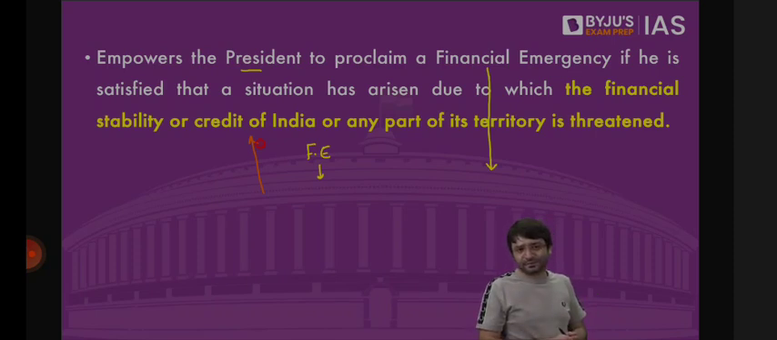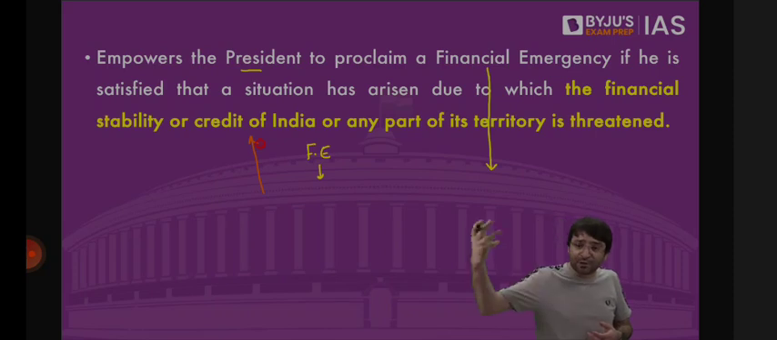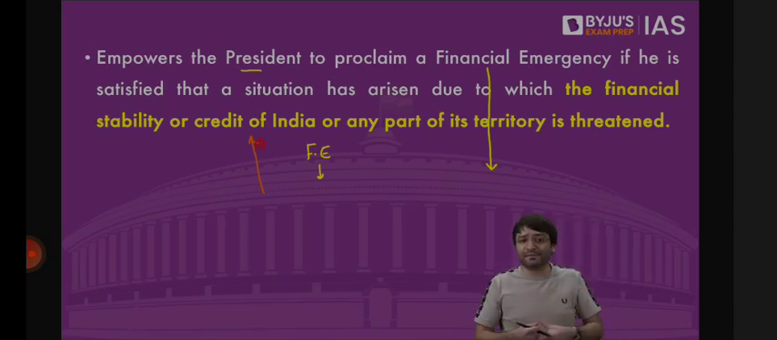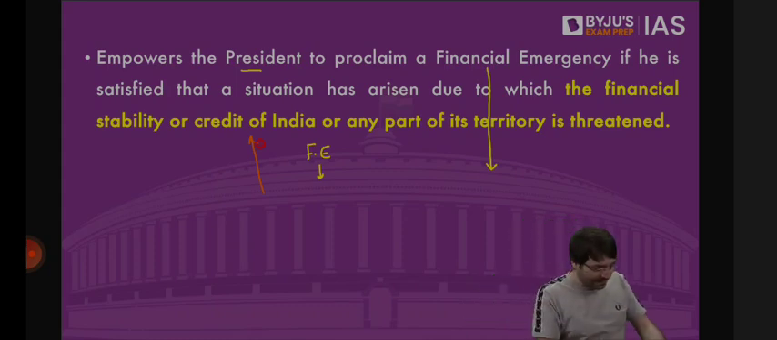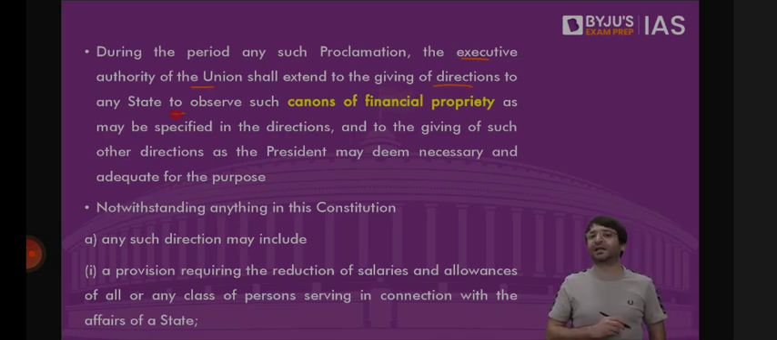Maybe we have no money to pay salaries, maybe we have no money to buy crude oil, maybe we have no money to provide subsidies to the people. When the financial stability or the credit, the money supply in this country is under threat, then the president can proclaim financial emergency. What happens during financial emergency? The executive authority of the union shall extend to the giving of directions to any state to observe canons of financial propriety. What is that canons of financial propriety?